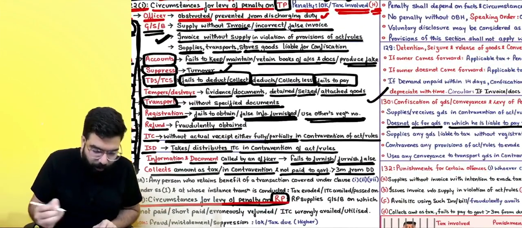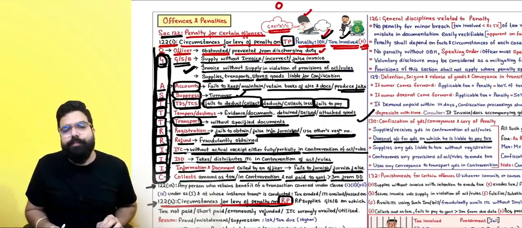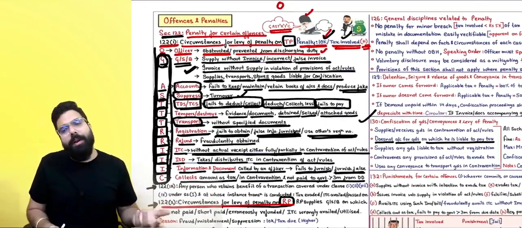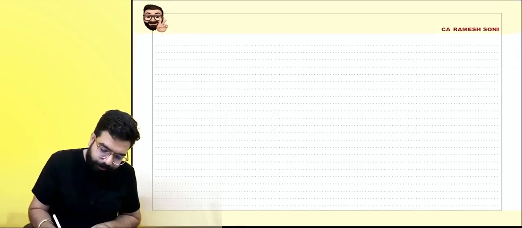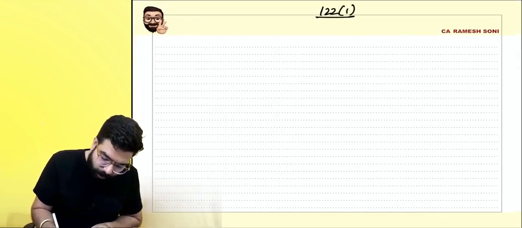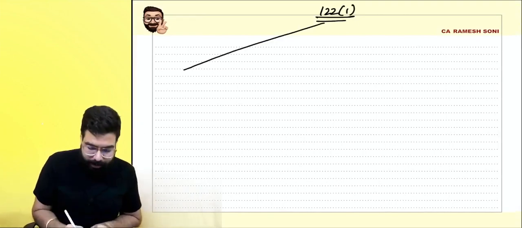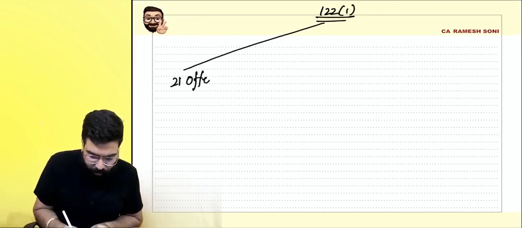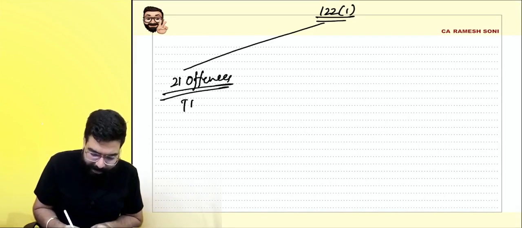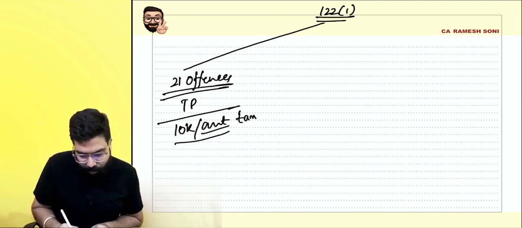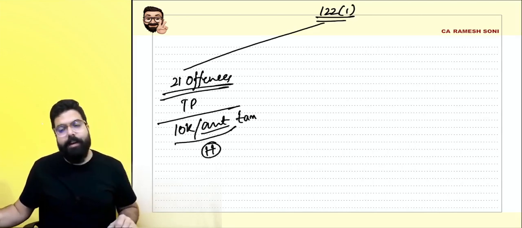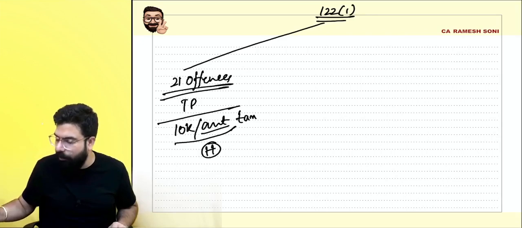I have put them over here. See, remembering is easy provided you revise them. Always remember Section 122(1), which I taught you. Section 122(1) says there are 21 offenses. If these 21 offenses are done by a taxable person, the penalty will be 10,000 or the amount of tax involved, whichever is higher. Is my point clear to all? Can we go ahead, everyone?